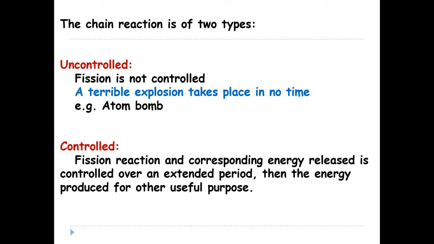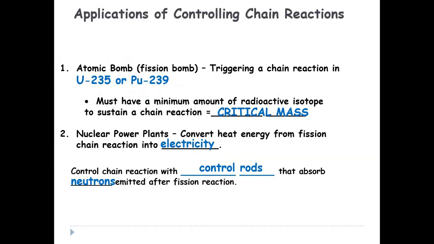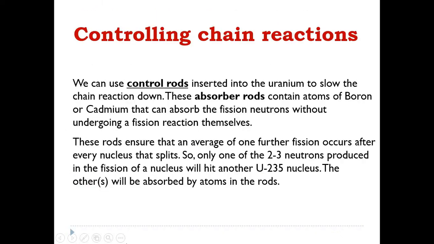Today we have to understand how to control the chain reaction. Controlling of the chain reaction is the important thing, and for controlling the chain reaction, generally control rods are used. Control rods are rods of some material which have the capability to absorb the neutrons generated in the fission process. So simple is the case.